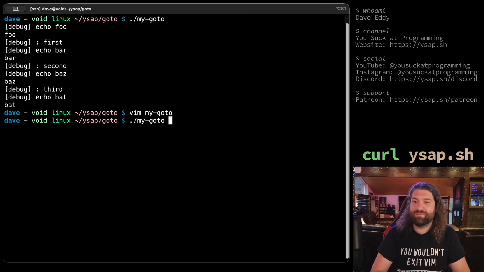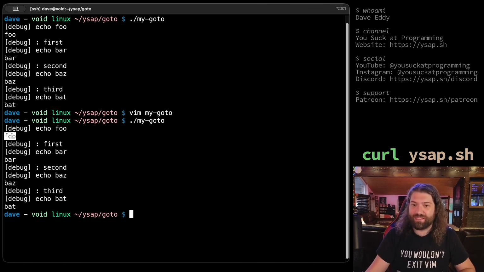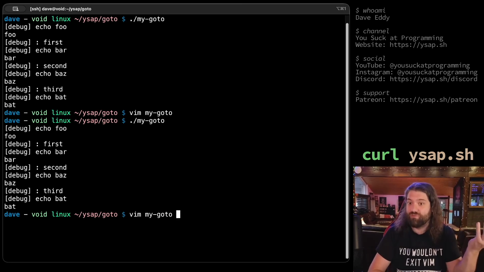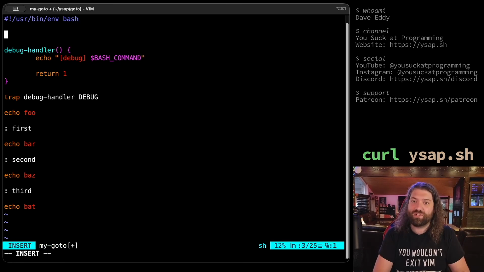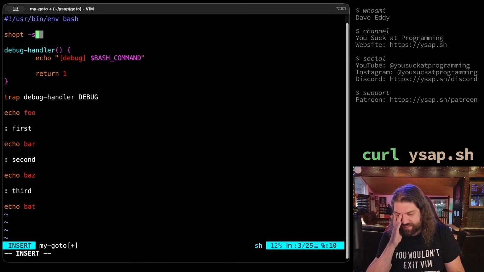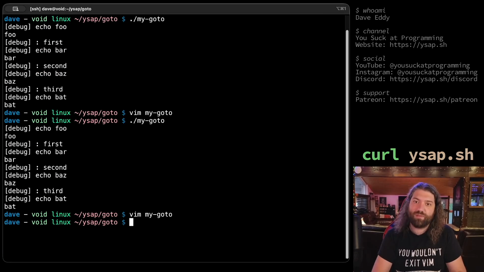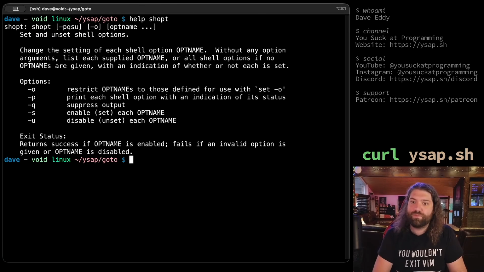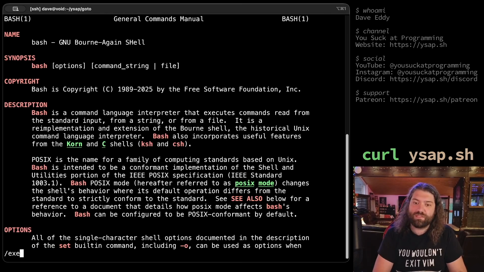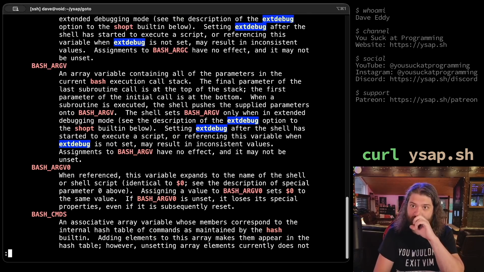Hold on. Because if I run this, we still run the command. I can see that we run foo here. We can run echo. So we run echo 4 times. We're still running it. But if we turn on this feature called shopt -s, I think it's extdebug, because there's extglob, extdebug, I think is what it is. I could probably double check. I should probably do that. Actually, let's just do this. I think it's this. Yeah, okay.